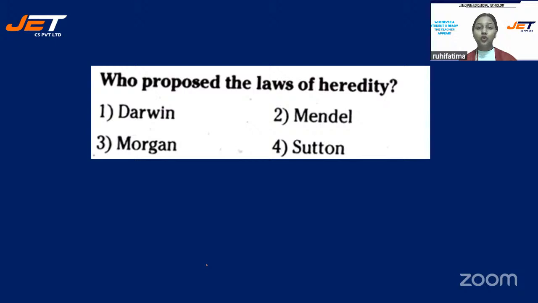Who proposed the laws of heredity? Darwin, Mendel, Morgan, or Sutton? Hurry up, children.